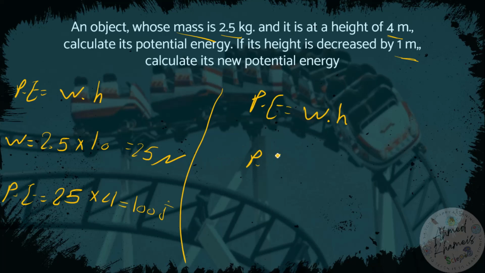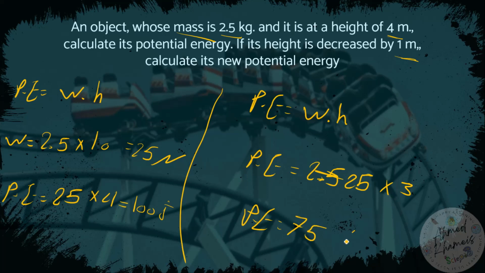Okay, when the height decreases by 1 meter, again the potential energy equals the weight multiplied by the height. So the potential energy equals 25 multiplied by 3. So potential energy equals 75 joule. So as we see, the potential energy decreases by decreasing the height and increases by increasing the height.